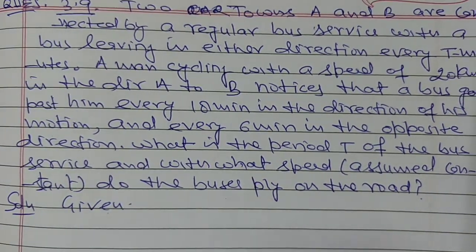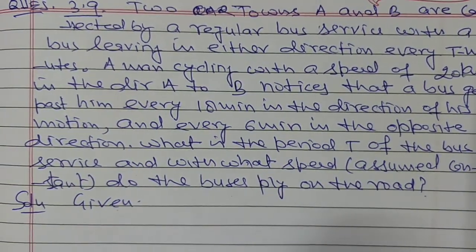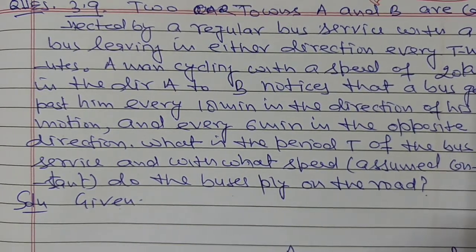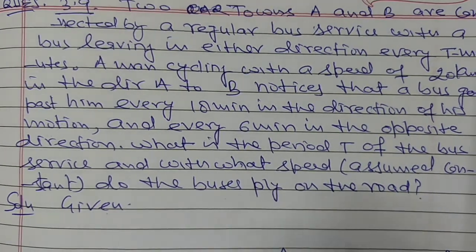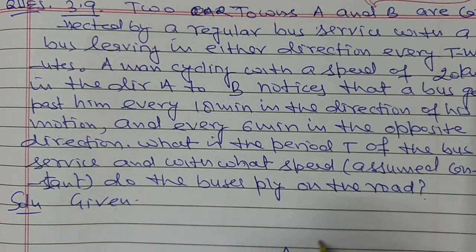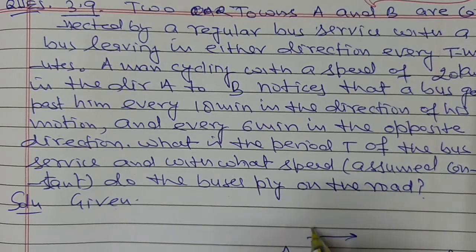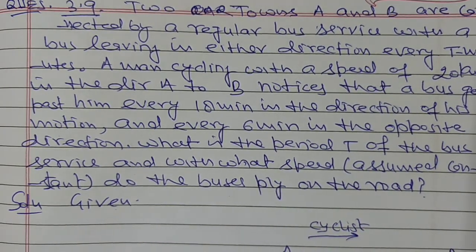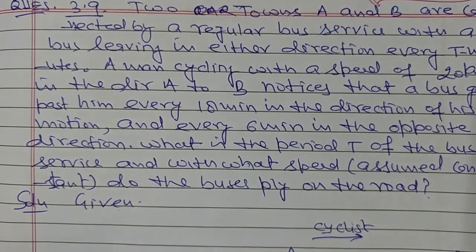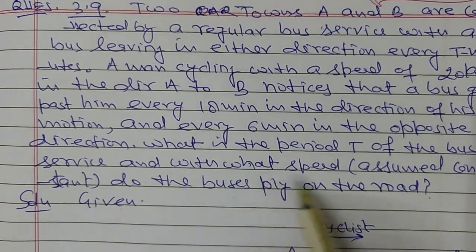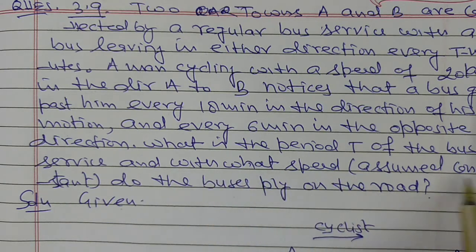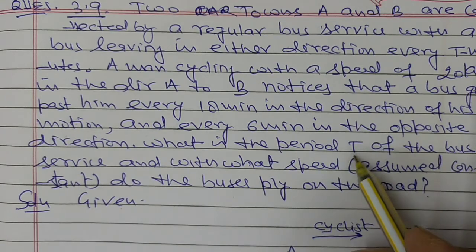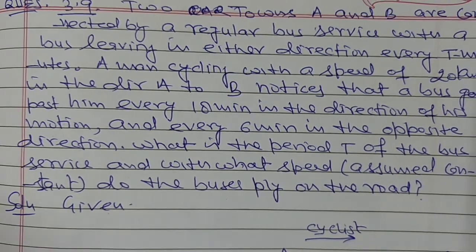Two towns A and B, let here town A and this town B, and the cyclist is going from A to B here. In this question we have to calculate with what speed do the buses ply on the road, and also this T is to be calculated.